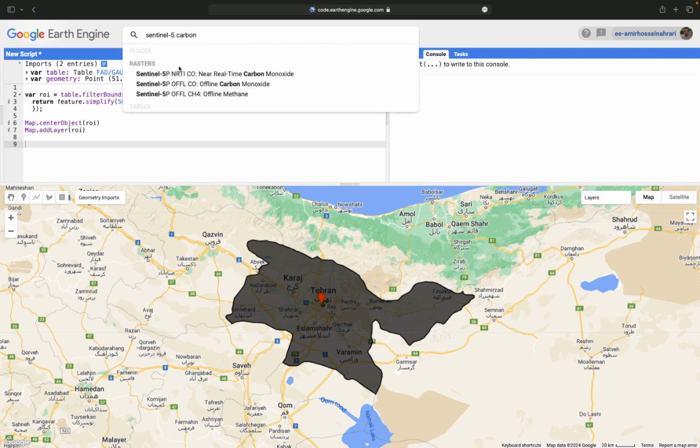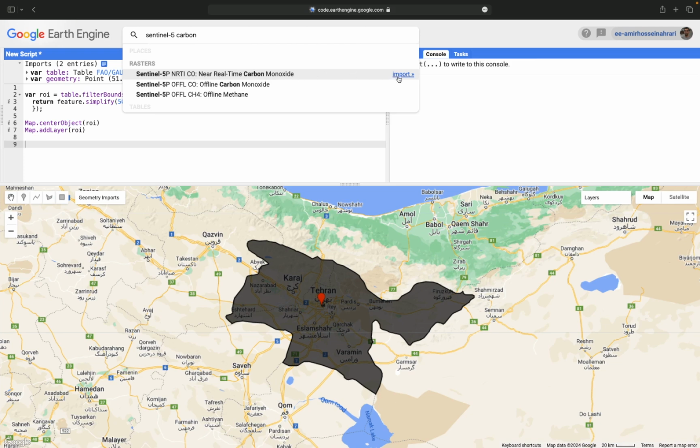Two products are available, offline and near real time. It would be better to use near real time products because they provide the most recent data taken by the satellite sensor and available for users, and you can have more updated information using near real-time data.